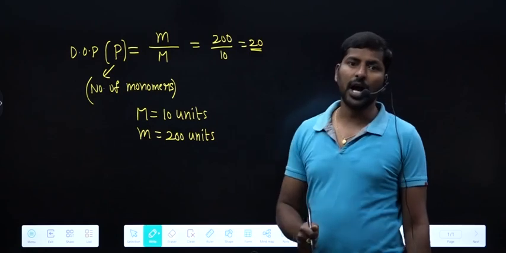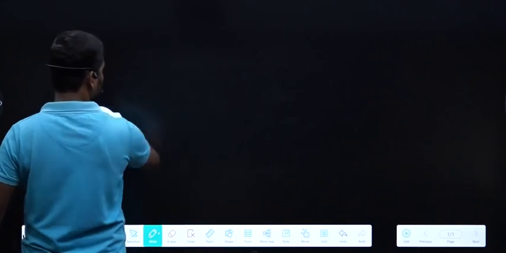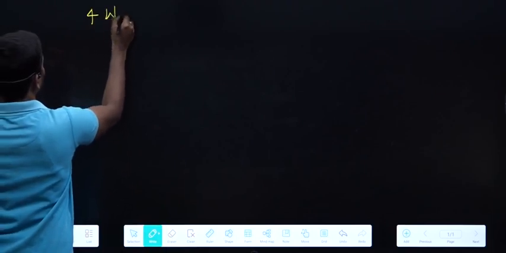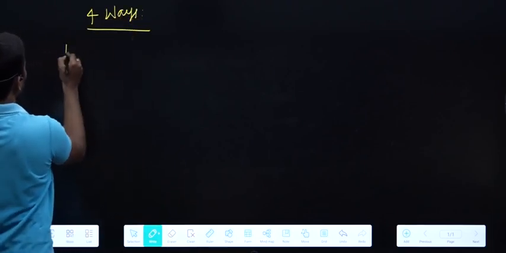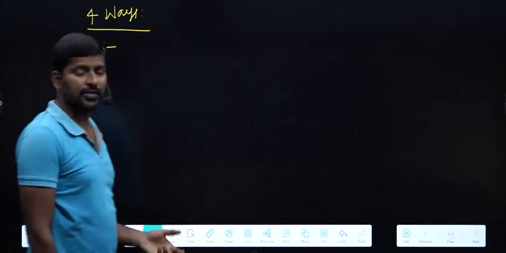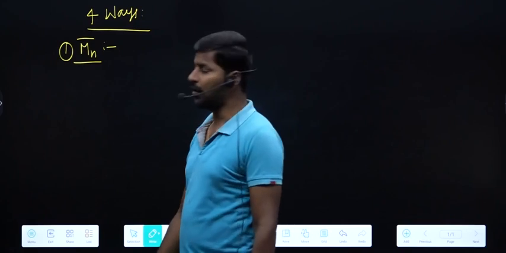So we can give average molar masses. Why are we giving average molar masses? If you prepare a polymer sample, all polymer molecules may not have the same number of monomers, so all polymers may not have the same molar mass. That's why we give average molar mass. There are 4 ways by which we can give average molar mass: number average molar mass, weight average molar mass, viscosity average molar mass, and Z average molar mass. Concentrate on the first two, number average and weight average molar mass.